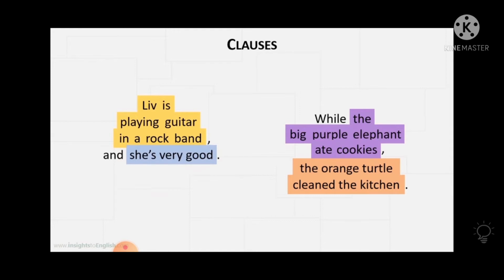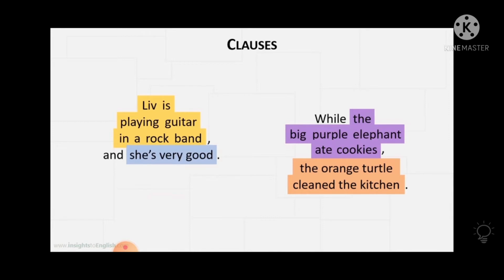Liv is playing guitar in a rock band and she is very good. Both pieces of information are two clauses, if you look carefully, joined with the help of a conjunction, and the information is all about Liv, who is a girl. Now let's see another example. While the big purple elephant ate cookies, the orange turtle cleaned the kitchen. Both these clauses are joined together to convey a message, and somehow they are related to each other.